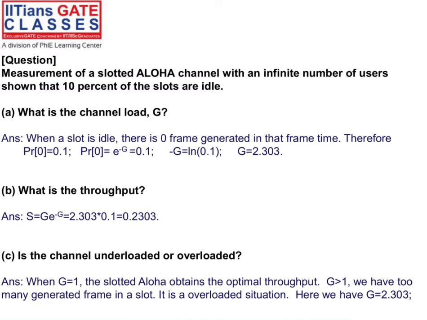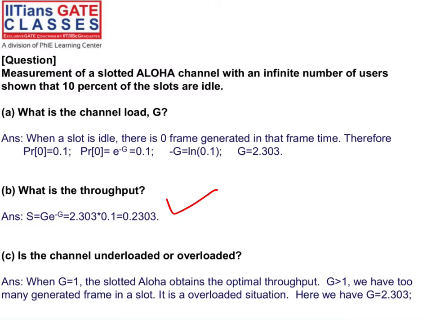And what will be the throughput? Whatever the channel load, multiply it with the probability of success, and that will be 0.2303. That is the throughput. It means 23%, right? Which is less than 36.8%. And is the channel underloaded or overloaded?